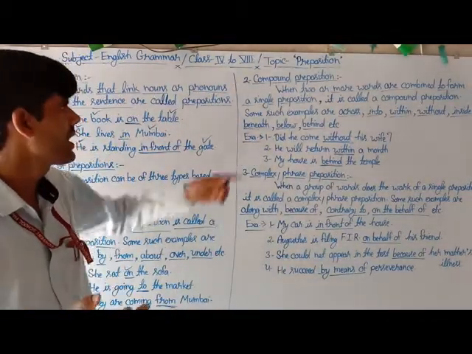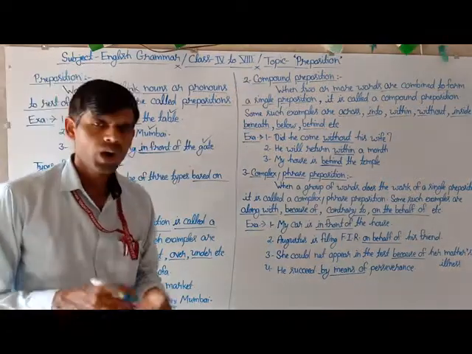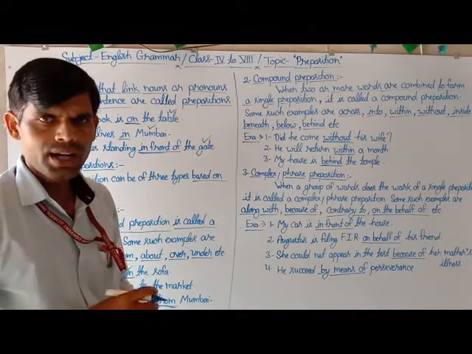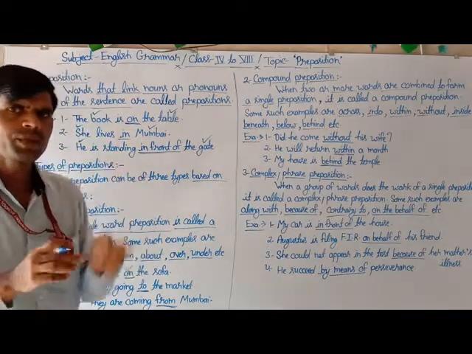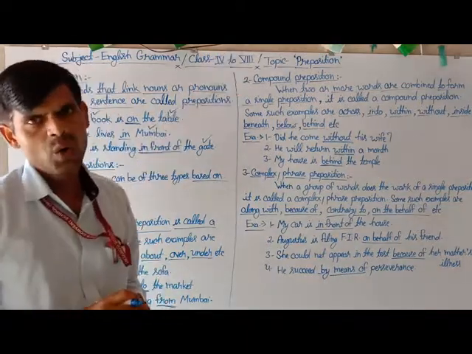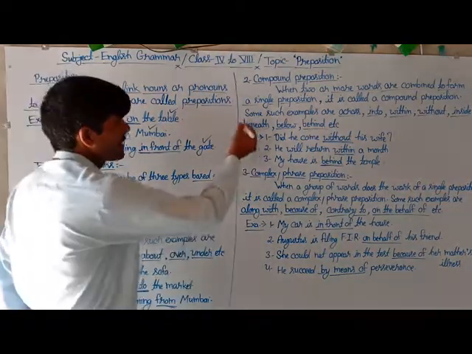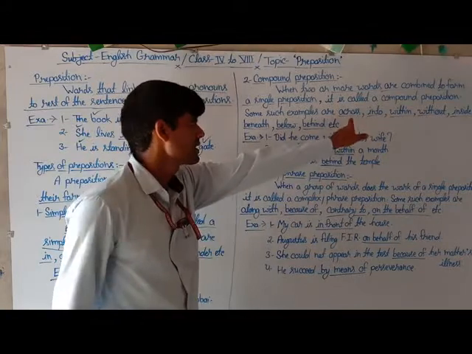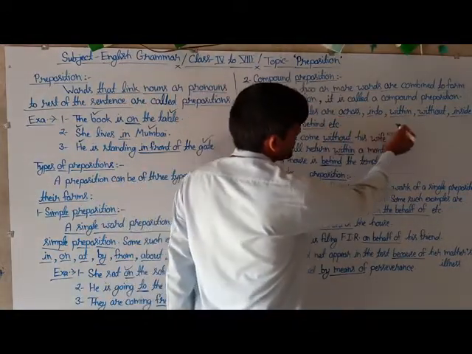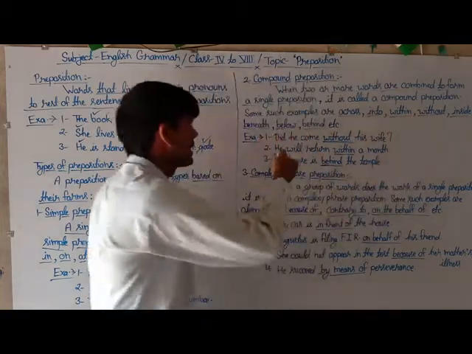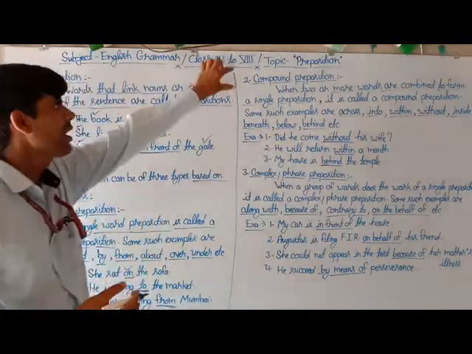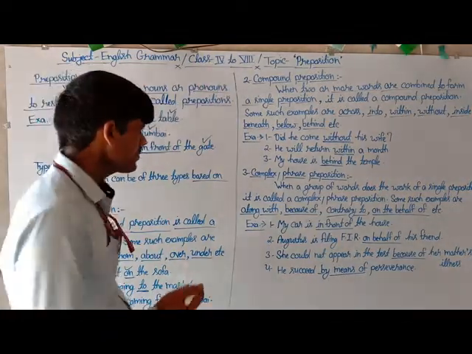So students, we can say that when two or more words are combined to form a single preposition in any sentence, this is counted as a compound preposition. Some such examples are across, into, within, without, inside, beneath, below, behind.